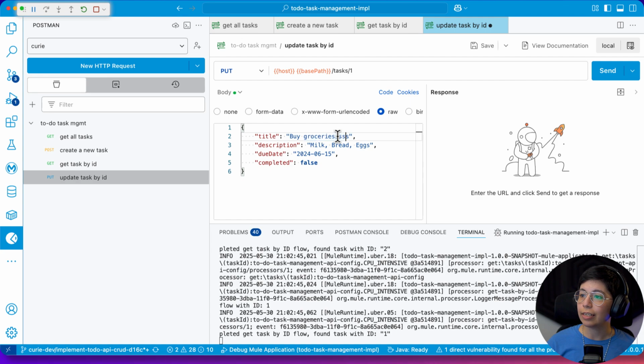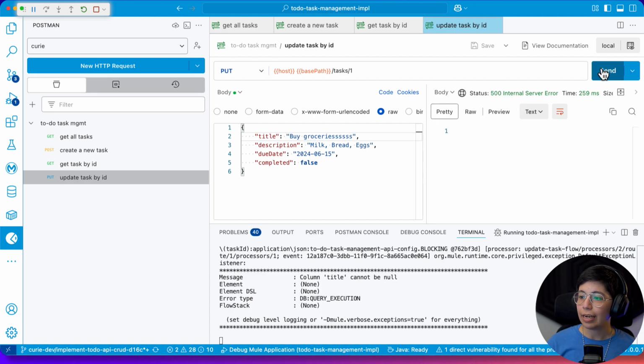Now let's see if this gets updated. I just added groceries. Okay, that doesn't work. Column title cannot be null. It is not null though, but that's okay. We'll take a look at that in a moment.